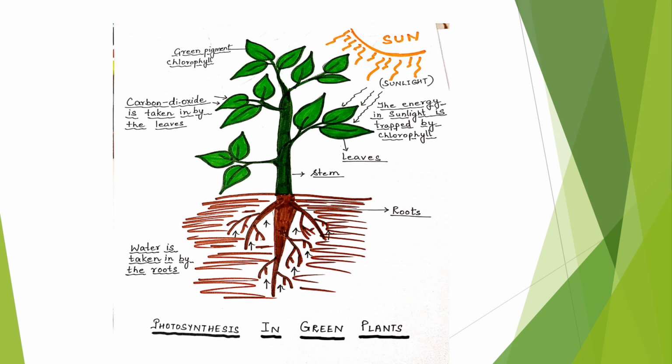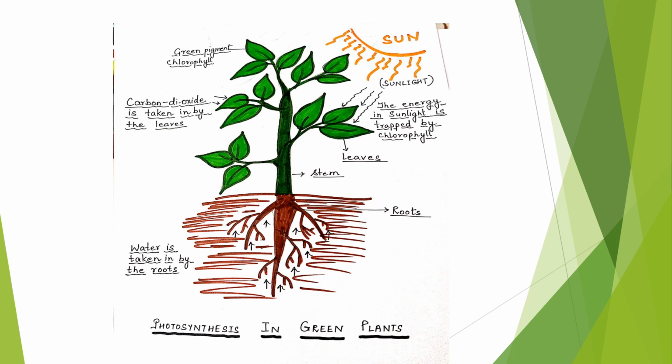Do you know why they have green color? This green color is because of the presence of a pigment which is called chlorophyll. It imparts green color to the leaves. Now this chlorophyll pigment has a special ability to absorb or trap the sun's energy. It traps the sunlight and helps in the synthesis of food. Now alone, this chlorophyll can't perform photosynthesis.